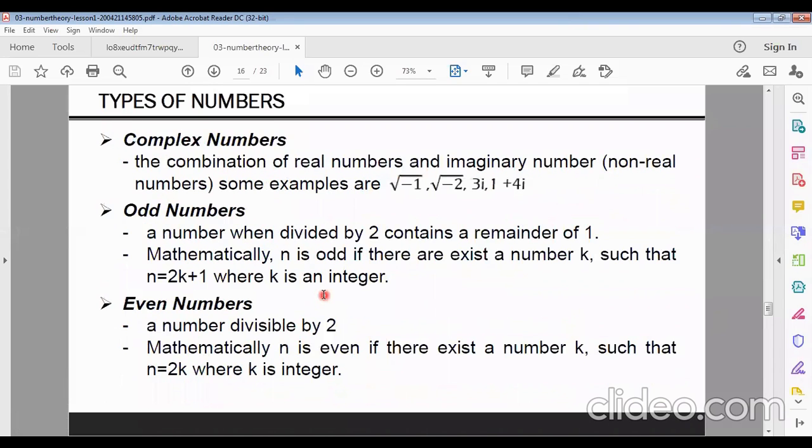And imaginary numbers, we already know about this. i is the imaginary number. And a complex number can be written as a plus ib. Okay, that is called a complex number.